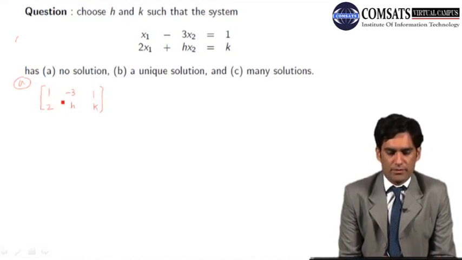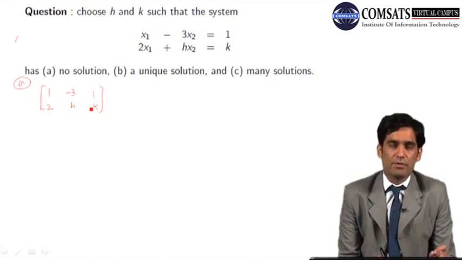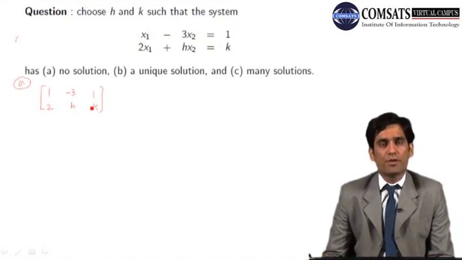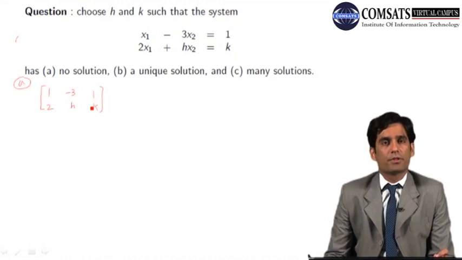Similarly, the second column corresponds to the coefficients of the variable x2. And the rightmost column of the augmented matrix always represents the right hand side of each equation in our system of linear equations. So this was the first step to solve the system of linear equations.